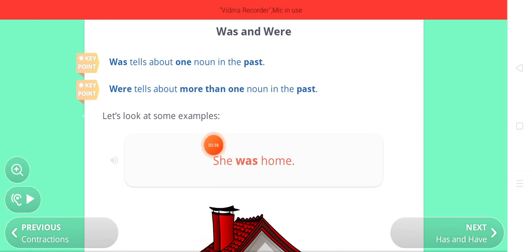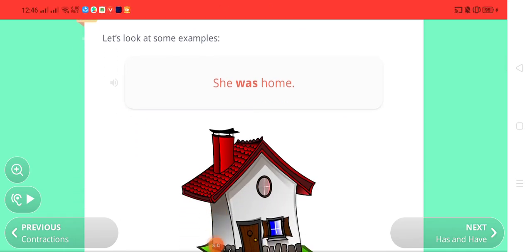Sorry. When we have to use a single noun, one noun in the past, then we will use was. Were tells about more than one noun in the past. जब कोई हम एक से ज़्यादा nouns की बात करें, then we will use were. Let's look at some examples.